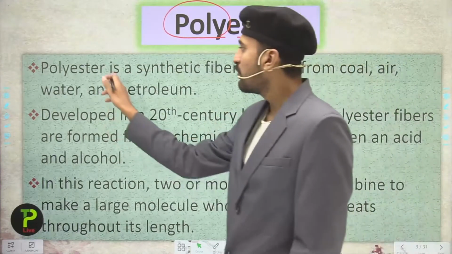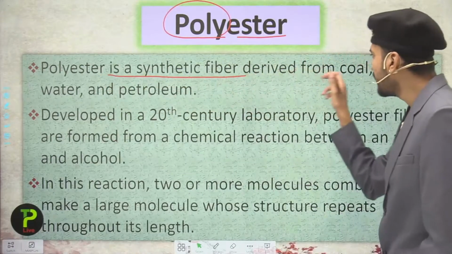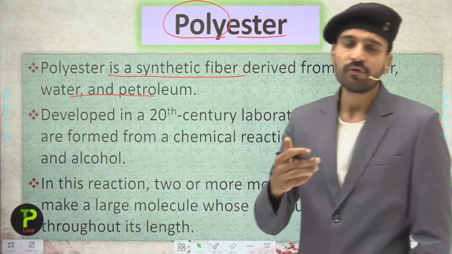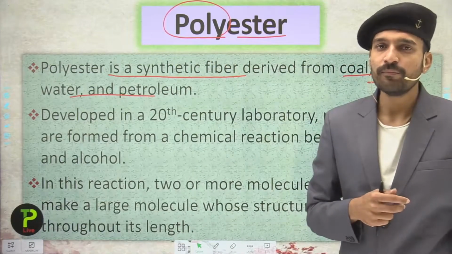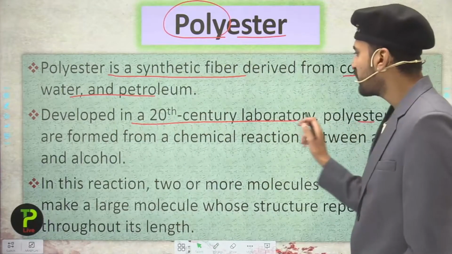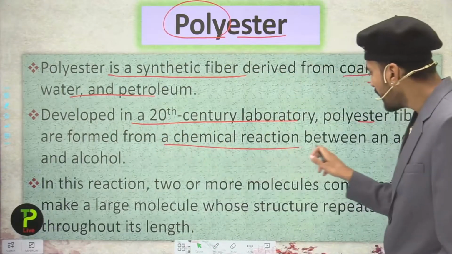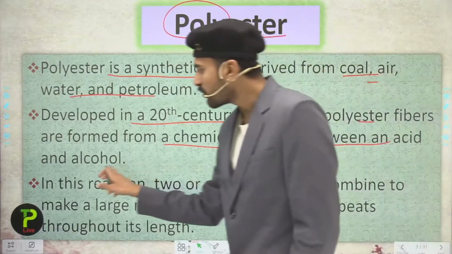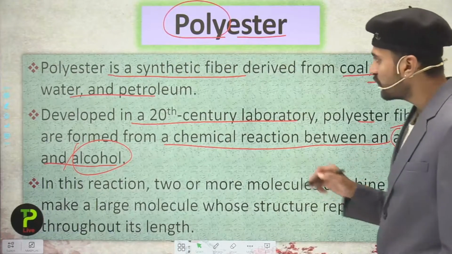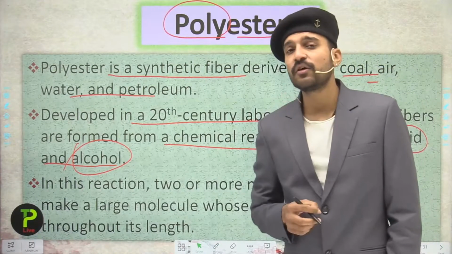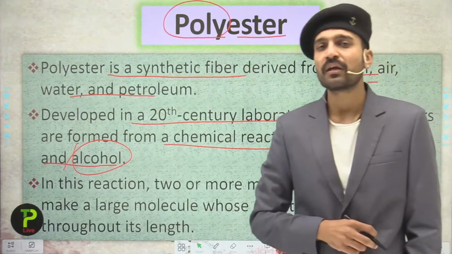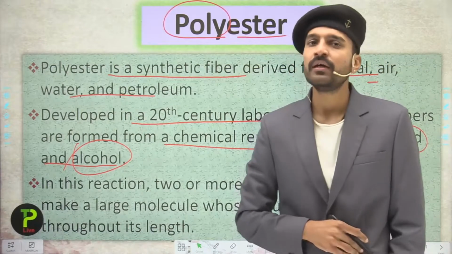So students, polyester is what? It is a synthetic fiber derived from coal, air, water and petroleum. As I have already told you, these are derived from the petrochemicals. Developed in the 20th century, laboratory polyester fibers are formed from a chemical reaction between an acid and an alcohol. Here we are going to see how the acid and alcohol react to give rise to the ester. Esters are the sweet smelling substances that you are going to study in your class 10th carbon and its compound in detail.